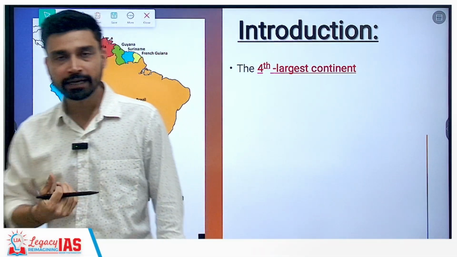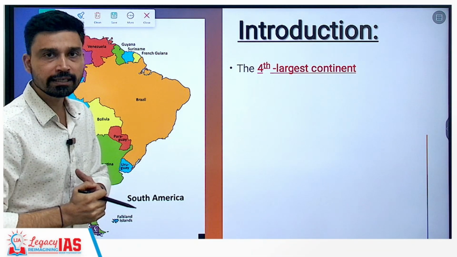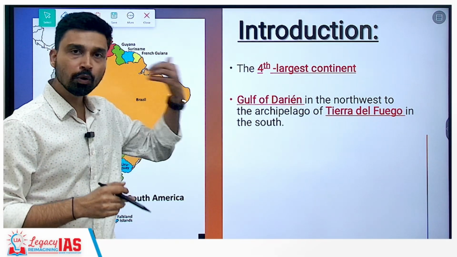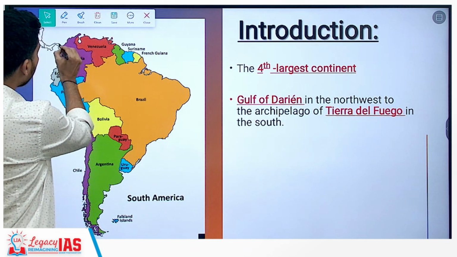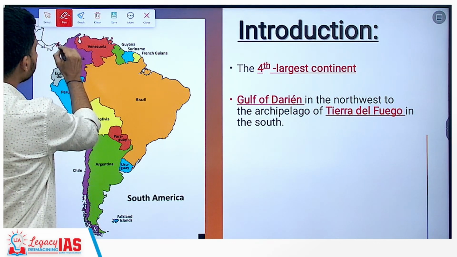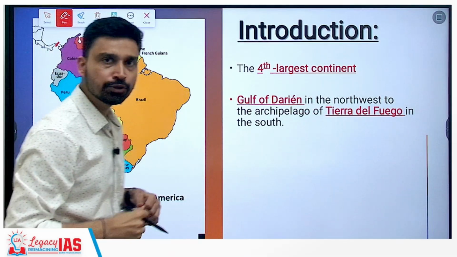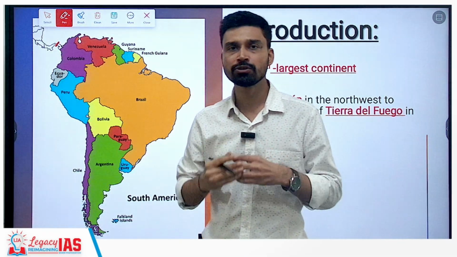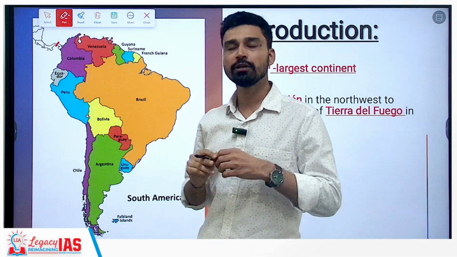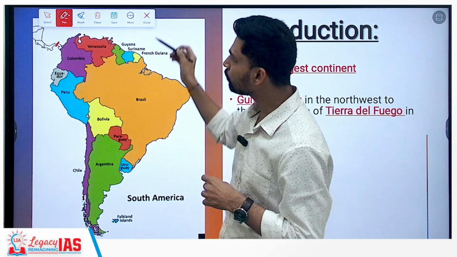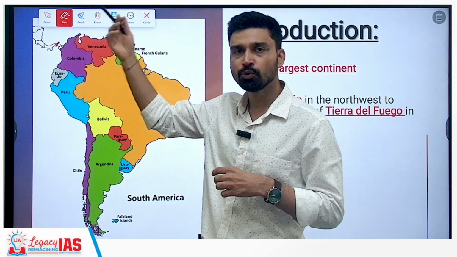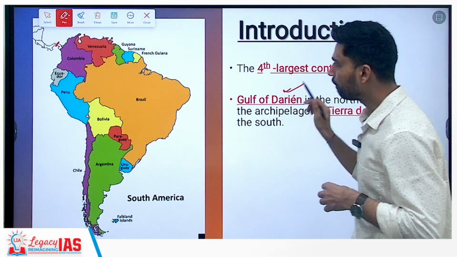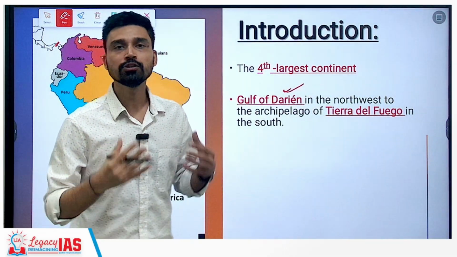Now, South America itself, out of all the 7 continents that we have on the earth, is considered the 4th largest continent. And overall, it stretches all the way from the Gulf of Darien, also called the Darien Gap. These days it is very much in the news because the Darien Gap is considered the most dangerous stretch along which illegal migration occurs. Many people from India who migrate illegally to North America, such as the US and Canada, use this route through South America, and this is also referred to as lawless land.